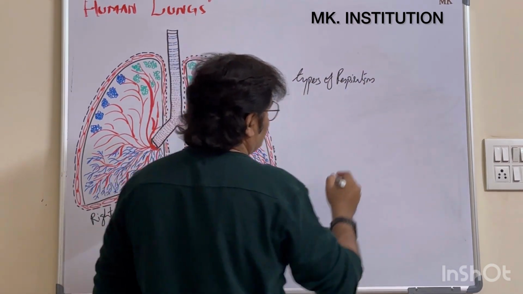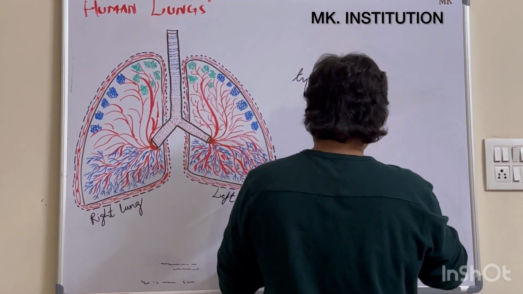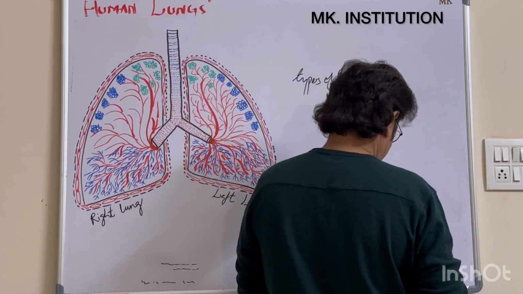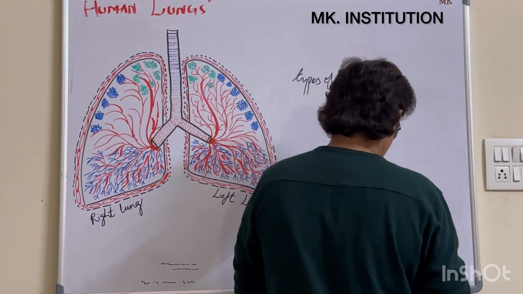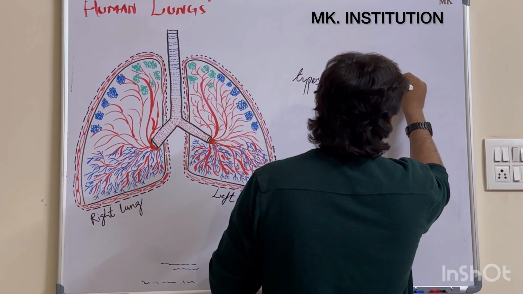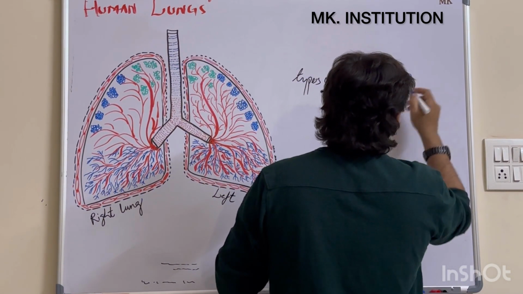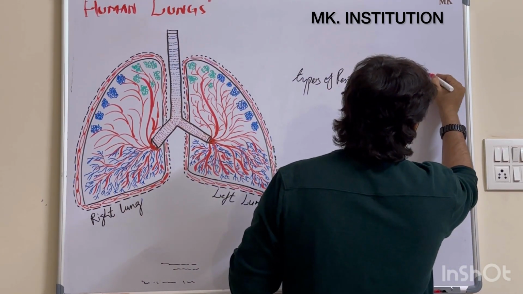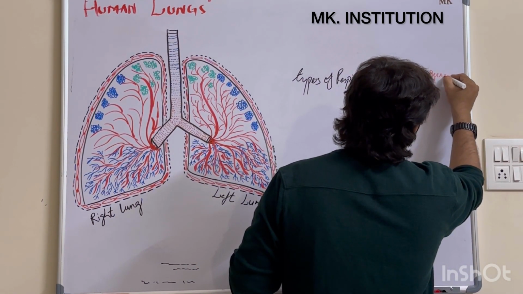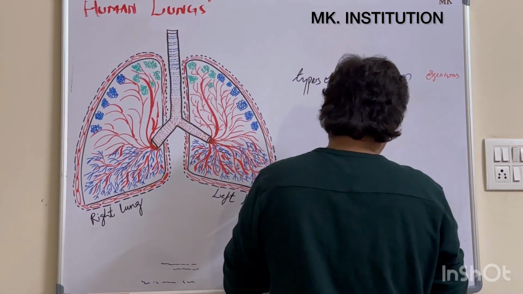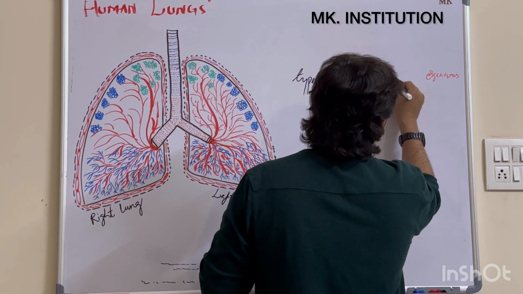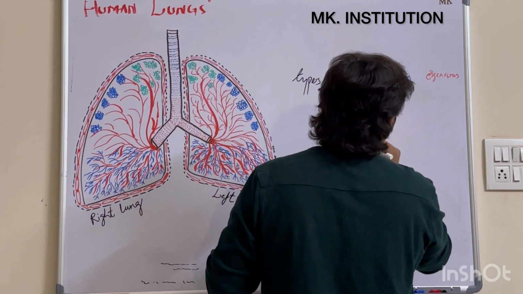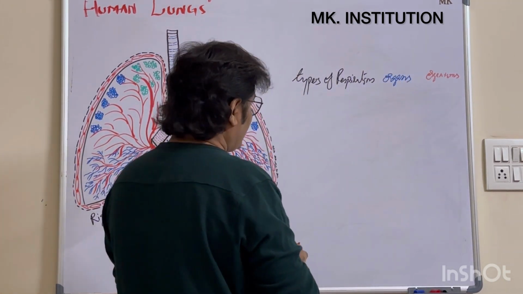Types of respiration. Then organs, then organisms. Clear? Organs and organisms. Clear? So what are the types of respiration here?